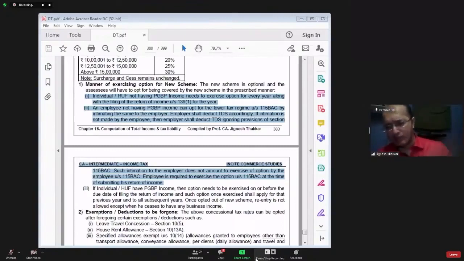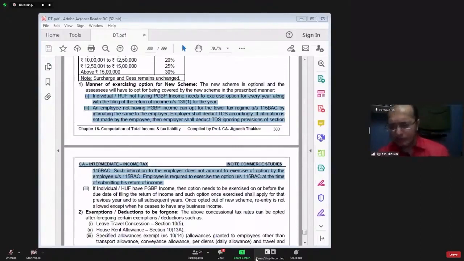Employee has intimated to the employer that I want to go for section 115BAC. Now at the time of filing return, he has changed his mind, saying that I want to go for normal provision. Why might he have changed his mind? What would be the triggering event? Because he has realized that his tax liability as per the normal provision is less. Yes or no? Therefore, he wants to go for normal provision.